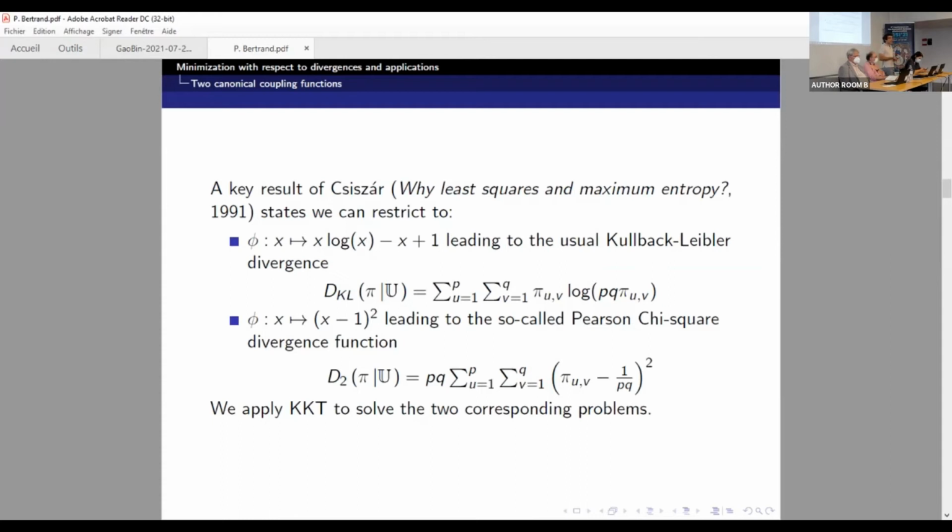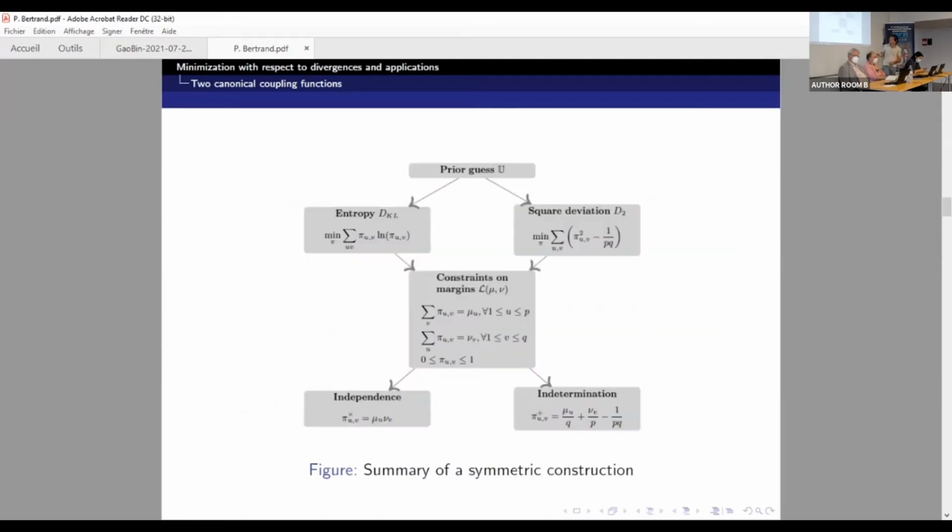And now that we selected only two divergences, what we can do is compute the corresponding solution. And if we do that, it's written here, I don't know if you can read it. We have a prior guess, which is U. We project it using either the entropy D_KL or the square deviation D_2, that's the two canonical divergences, onto L mu nu, which is only the respect of the margins, and the third condition is the respect of positivity and less than one, but for probability it's quite normal.